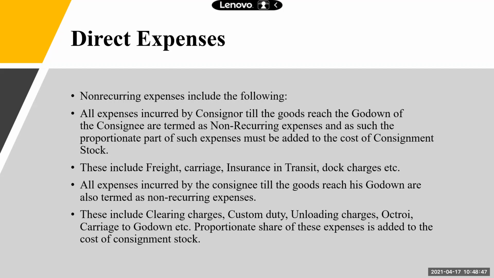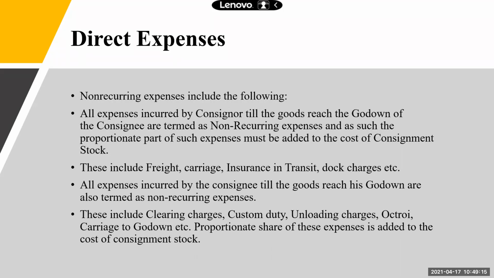All expenses incurred by the consignor till the goods reach the godown of the consignee are called non-recurring or direct expenses. See the expenses, it might be freight, carriage, insurance in transit, that is insurance for transport, dock charges, etc. And these dock charges and freight will be incurred if the goods are sent via ships or sent via air transport.